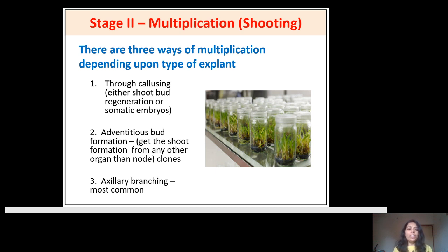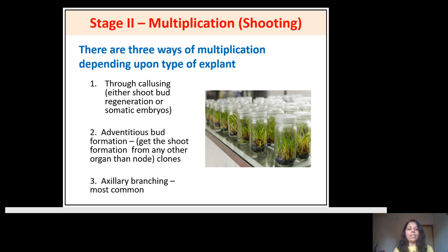You can use any of these protocols. If you want variation, as in floriculture, you can go for callusing. Or if you want to develop clones, then you adopt the adventitious bud or the axillary bud.